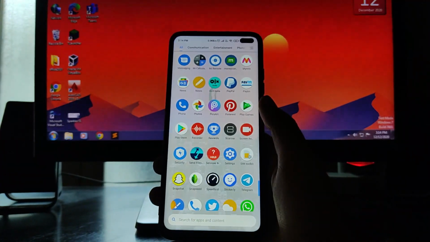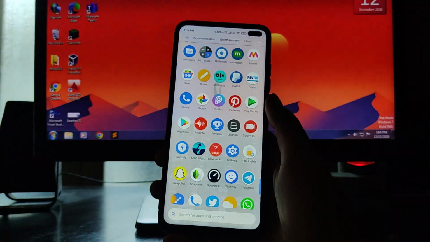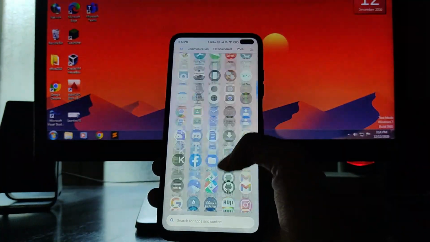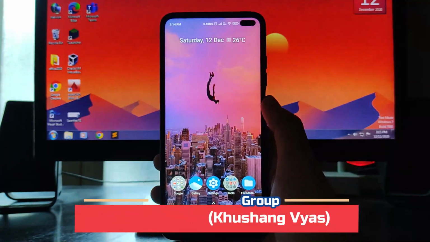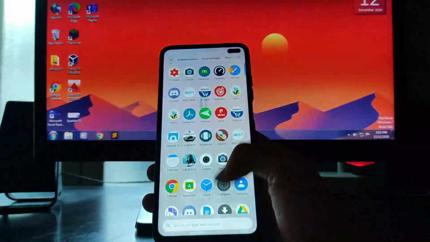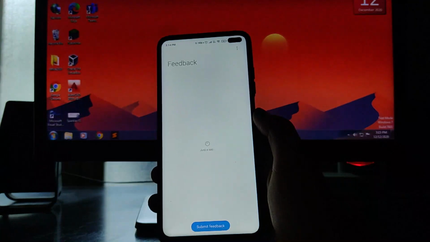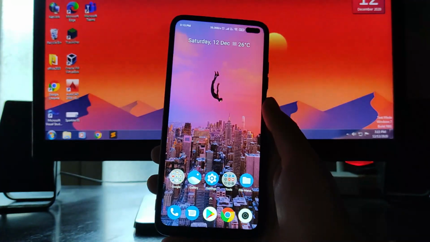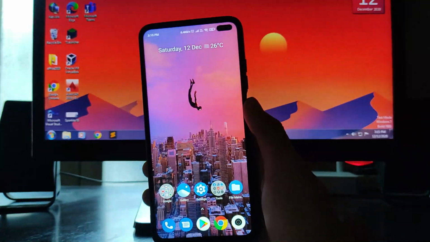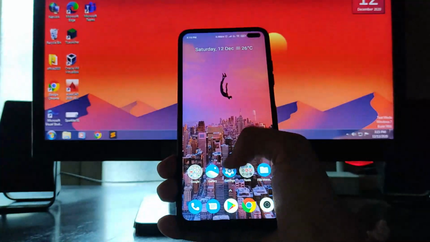If you are a Poco X2 user and you are facing this issue, then please let me know in the comment section below, and report it to the Poco team. I have reported it many times, in the feedback app, on Twitter and everything. They just tell me to reboot the phone, or reset the phone and those kinds of things.